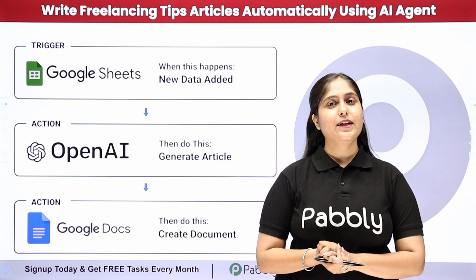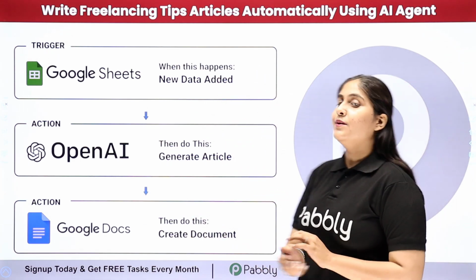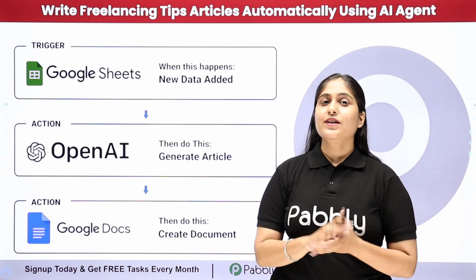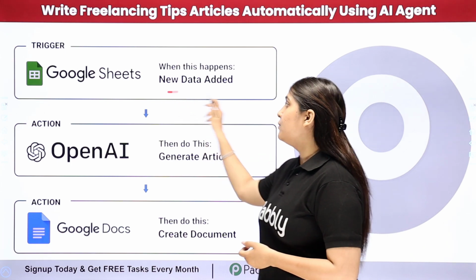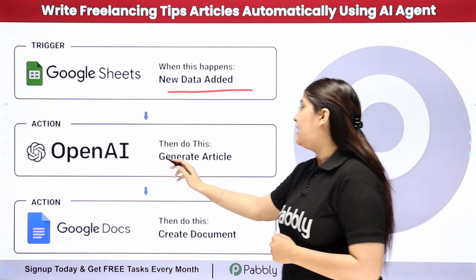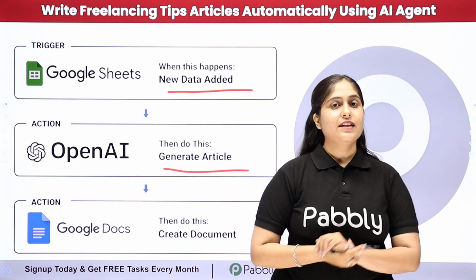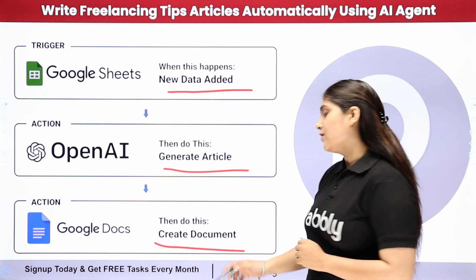In this video, we are going to understand how to write freelancing tips articles automatically using AI agent. So as a content creator, my objective is that whenever I'm going to add a new detail in my Google Sheets, then automatically using the details, OpenAI should generate the article. And after generating the article, automatically that should be saved as a new document in my Google Docs account.